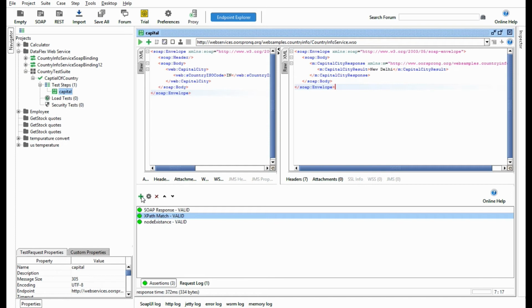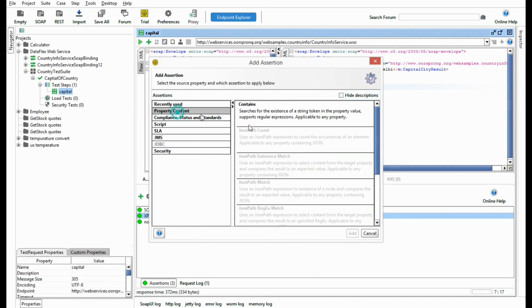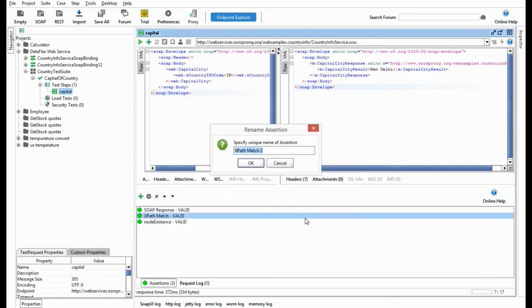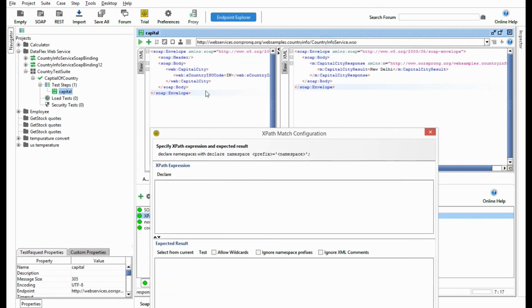Similarly, we have one more XPath assertion, XPath match, and we will say count nodes, right? Sometimes there can be a web service wherein you get a record with the help of some ID. For example, records of a student.